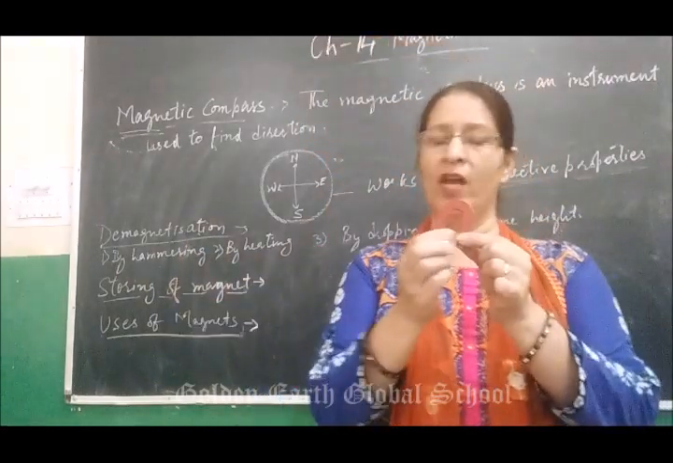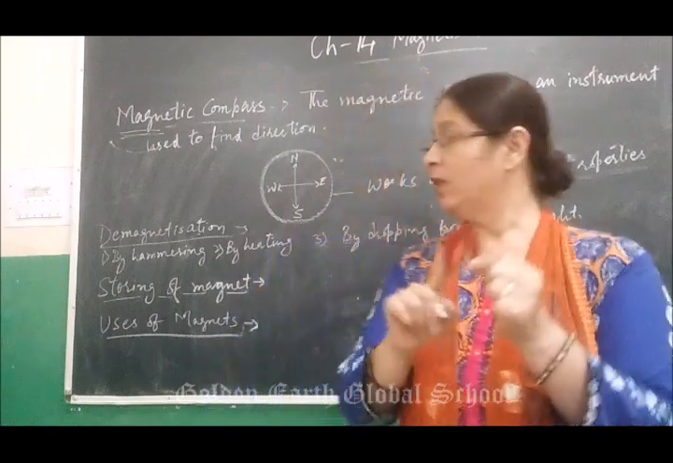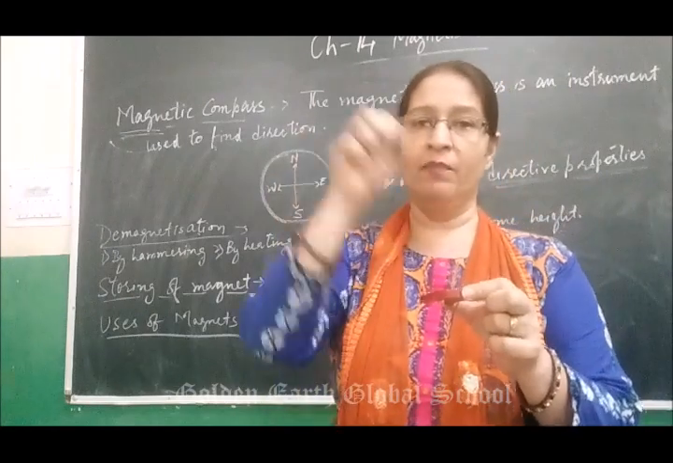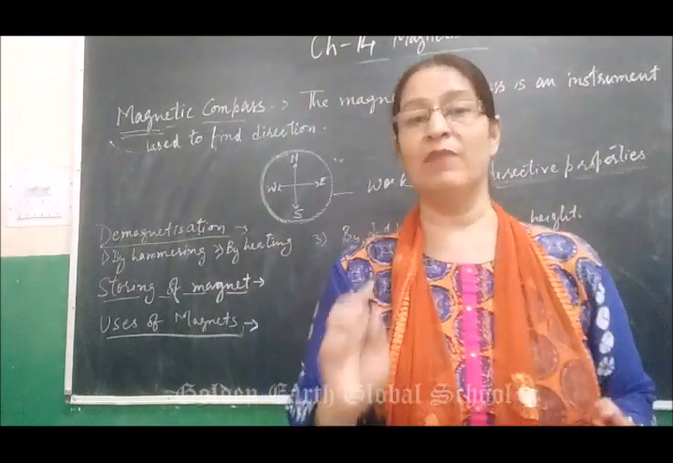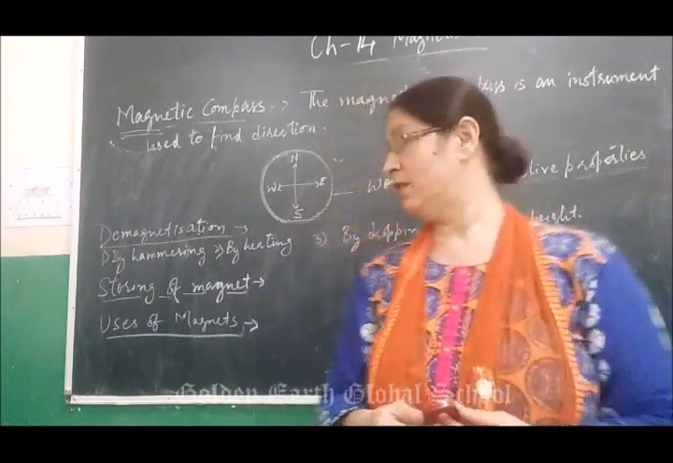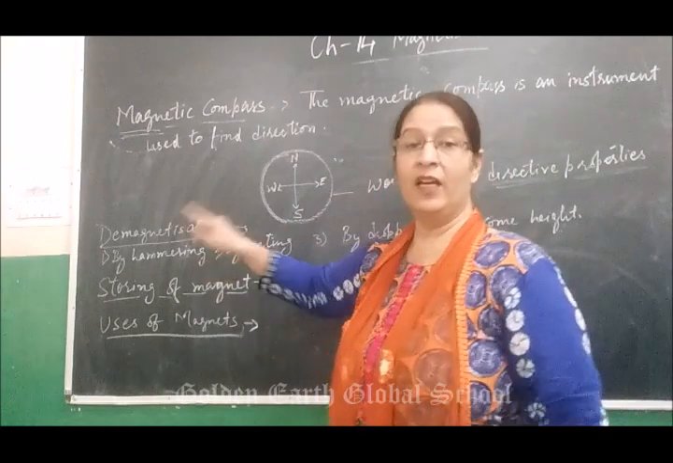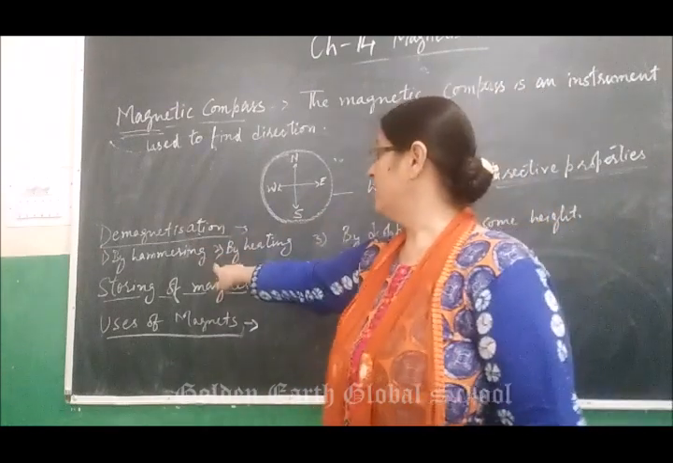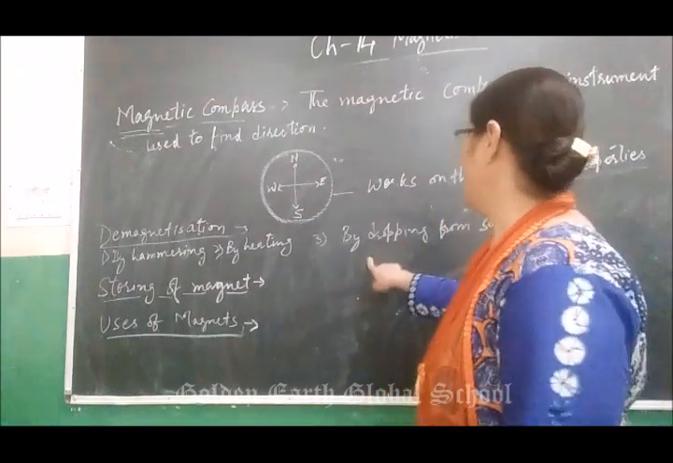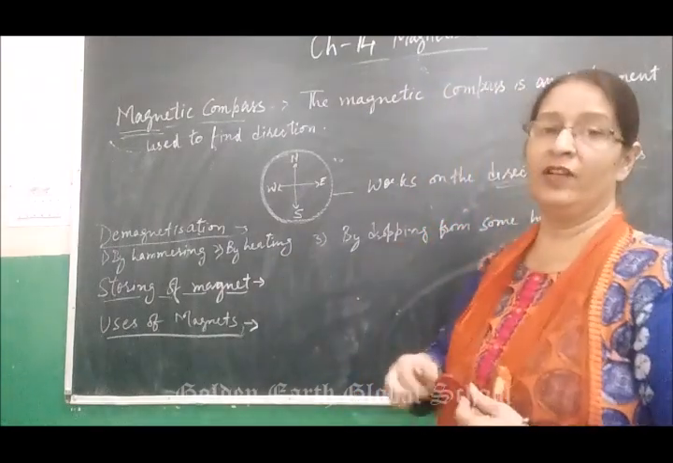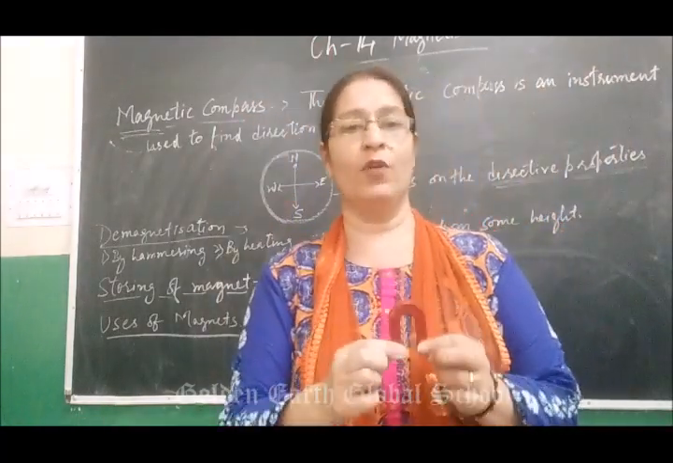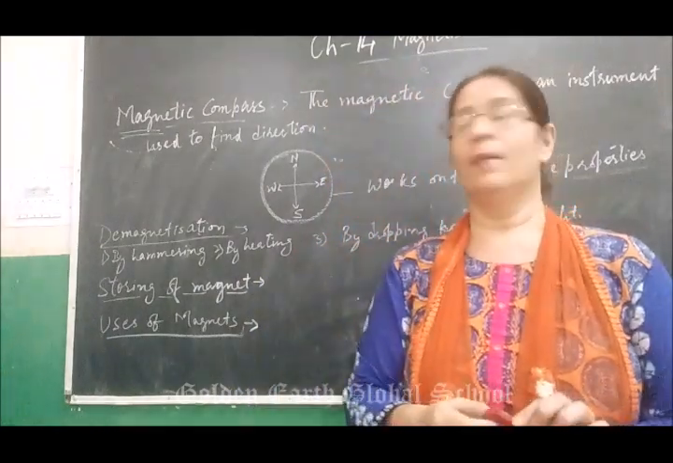This is a magnet. How can I demagnetize this magnet? By hammering. Hammering means if I take this magnet and beat it with a hammer, then it will demagnetize. Demagnetize means it will lose its property of magnetism, its magnetic effect. Then next is by heating. If I heat this magnet, then also it will lose its property. Now by dropping from some height, if I drop it from some height, then also this magnet will lose its property and not behave as a magnet.